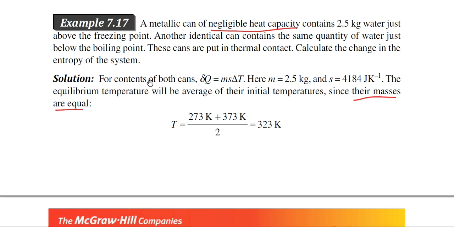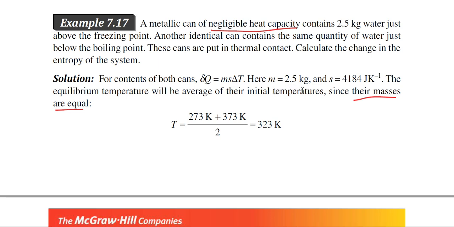Now, for the contents of both cans, delta Q is equal to m s delta T. That is, if we consider the heat exchange, the particular formula will be m into s into delta T, because when those cans are in thermal contact, definitely there will be heat exchange. So the heat rejected by one can will be equal to the heat absorbed by the other can. That heat exchange can be expressed by this formula, m into s into delta T.